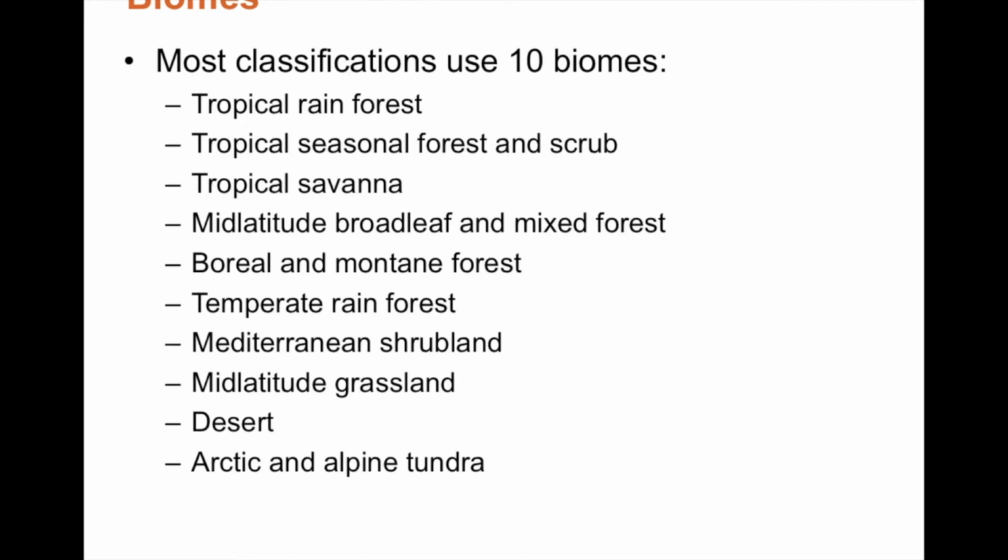Most classifications use 10 biomes, which are tropical rainforest, tropical seasonal forest and scrub, tropical savanna, mid-latitude broadleaf and mixed forest, boreal and montane forest, temperate rainforest, Mediterranean shrubland, mid-latitude grassland, desert, and Arctic and alpine tundra.